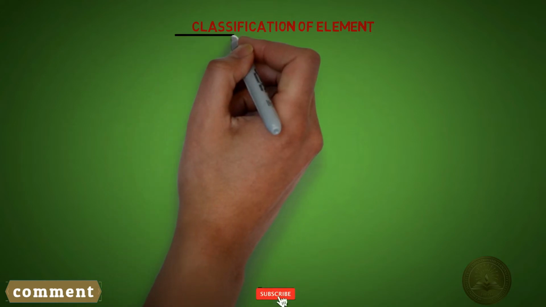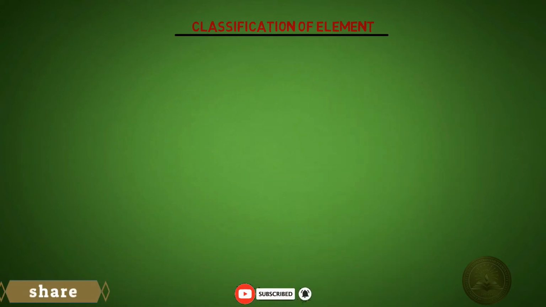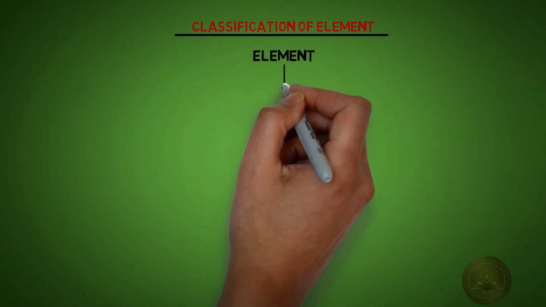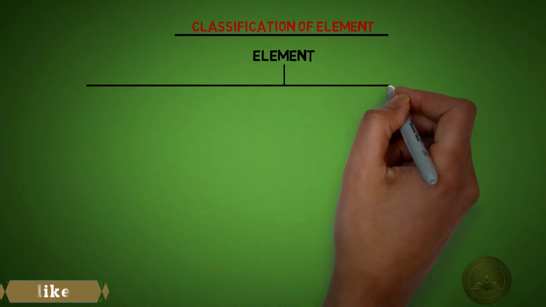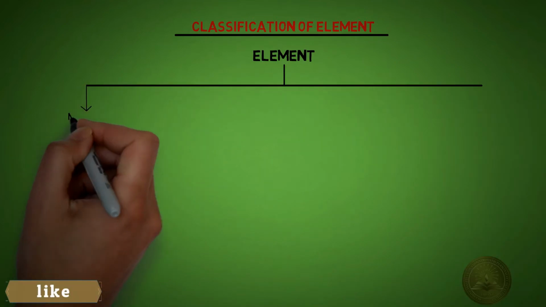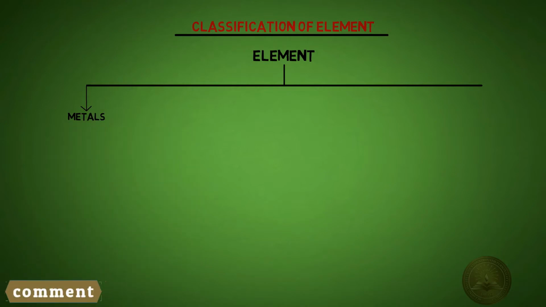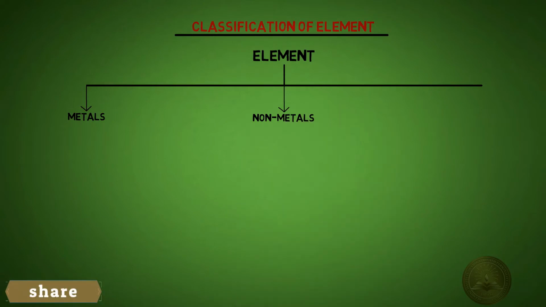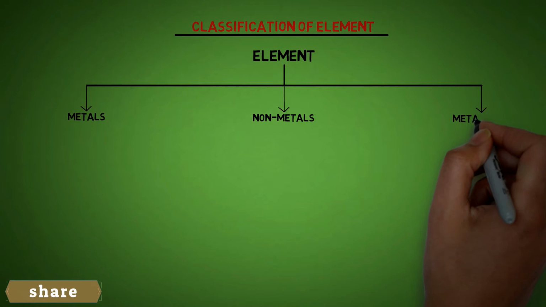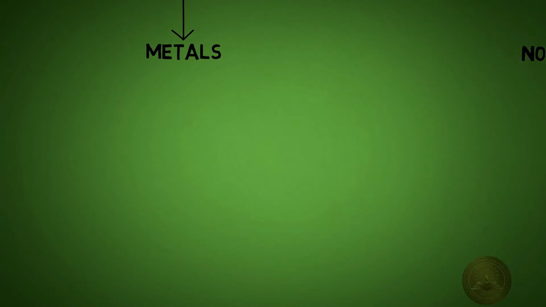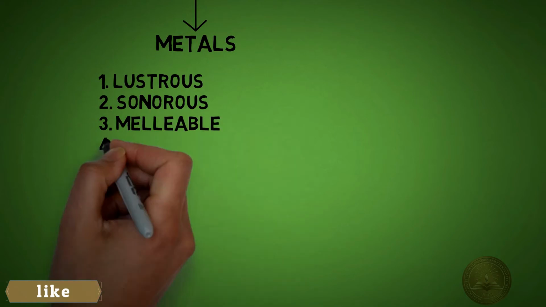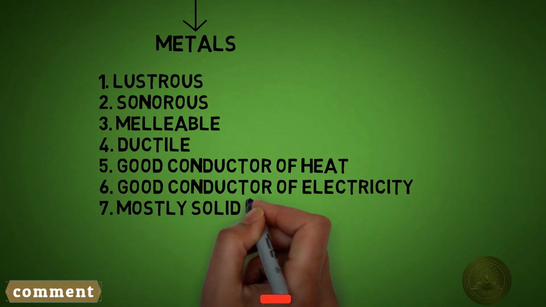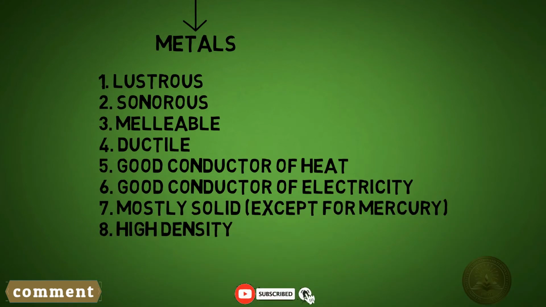Classification of elements. Elements are classified into three types: metals, non-metals, and metalloids. Metals: lustrous, sonorous, malleable, ductile, conductors of heat, conductors of electricity, mostly solid except for mercury, high density.